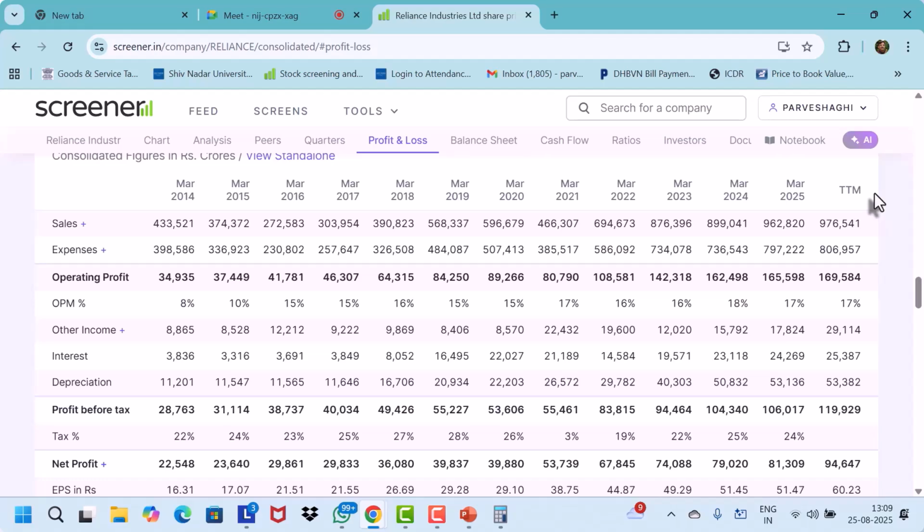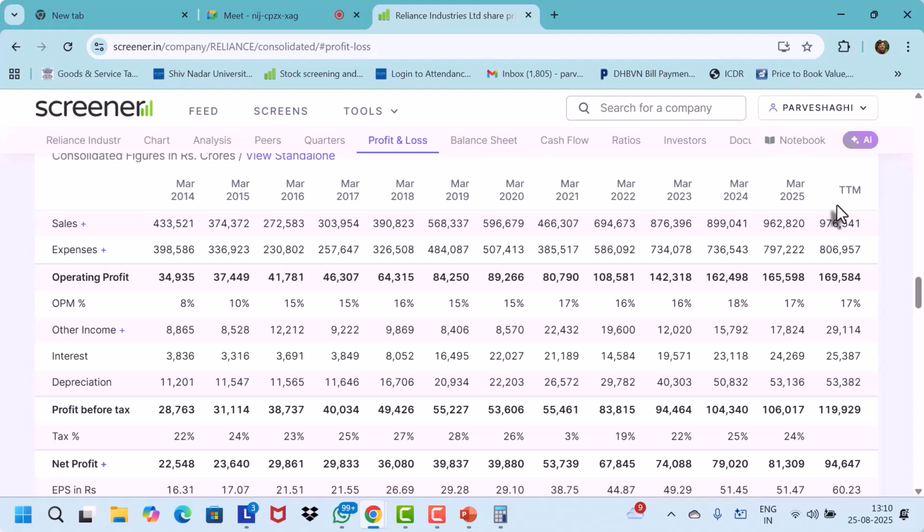TTM is the trailing 12 months number. It tells the company's performance over the past one year, the trailing 12 months. This is March 2025, isn't it? These are all 1 year numbers. And now we are sitting in the month of which month? August. So April, May, June, July, August.